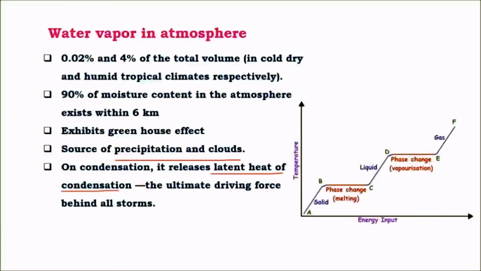This graph shows energy supplied to a system and the consequent rise in temperature of the system. Let us take a solid substance where energy is supplied, and when energy is supplied, the temperature increases. At a certain point during this stage, though energy is supplied, there is no increase in temperature.